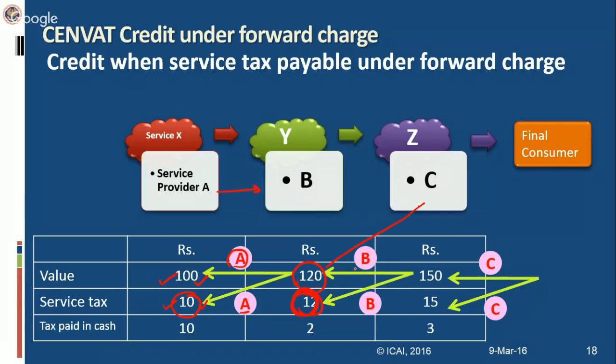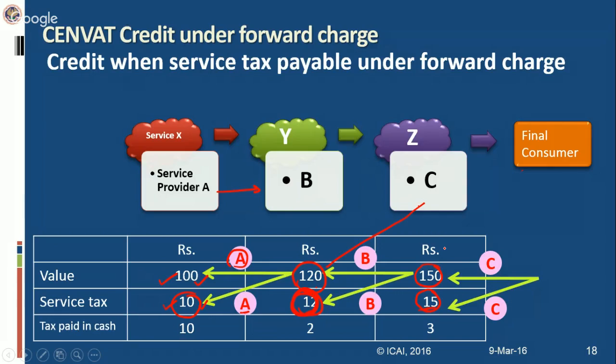So value anyhow C has to pay to B only because he has received the services from B. But this service tax amount also, since it's a forward charge case, C has to give to B and B will deposit it to the central government. Then comes the services which C has provided. C has provided the services to the final consumer. So the final consumer will pay both value as well as the service tax which C has charged, and C will deposit the service tax to the government.